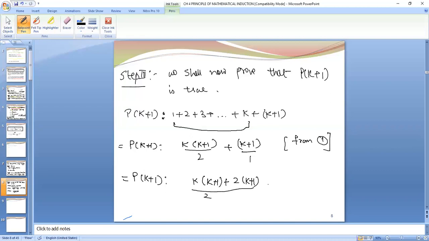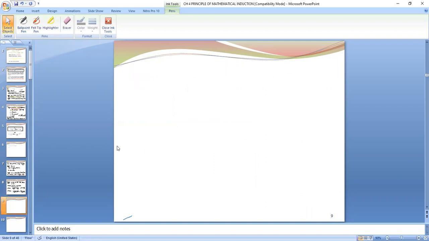So it is equal to k square plus k plus 2k plus 2 upon 2, right? So you have to keep in mind what you want, the output. Accordingly, you will solve.